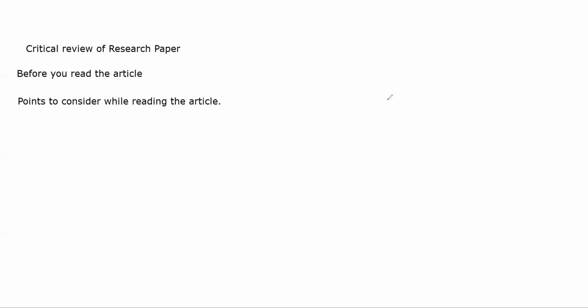Is the author's language objective, or are they involving any emotional bias? ठीक है? Are they partial towards some particular cause? ठीक है? वो भी देखना पड़ता है आपको. आप जो language use कर रहे हैं article में, is it biased? And are the charts and illustrations that are present, are they represented effectively? जो data आप दे रहे हैं उसको properly represent कर रहा नहीं कर रहा, जो charts and illustrations दिखा रहे. ठीक है? So those are all the points that you need to keep in mind while reading the article,